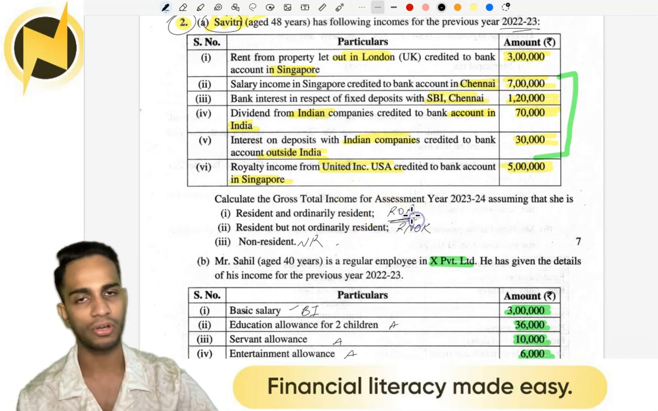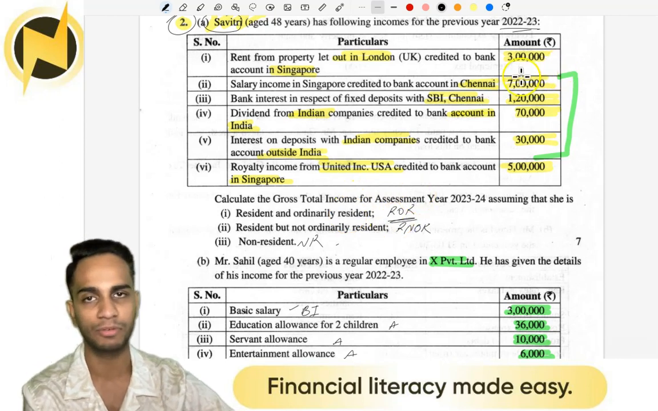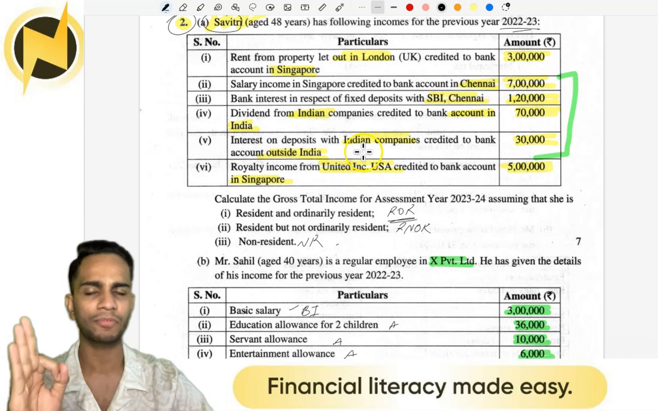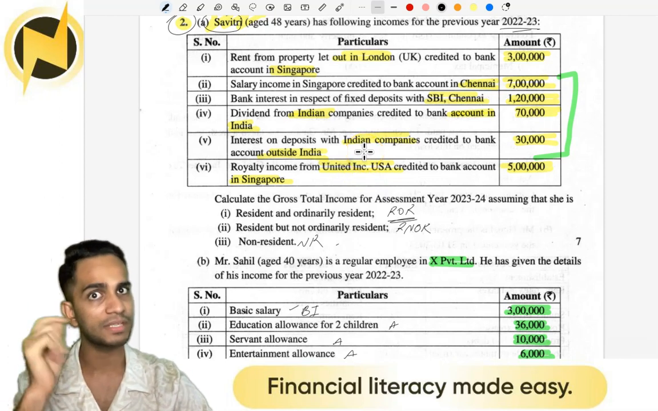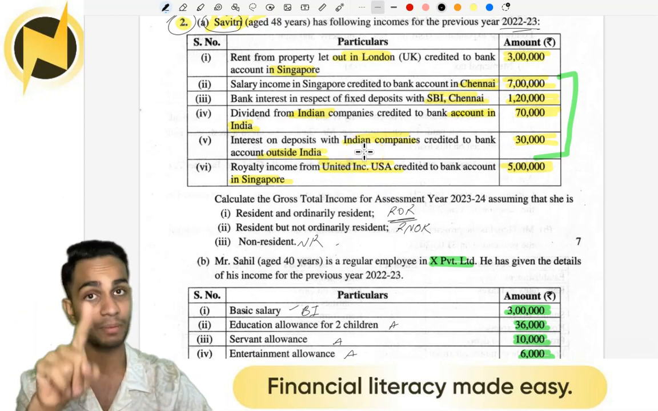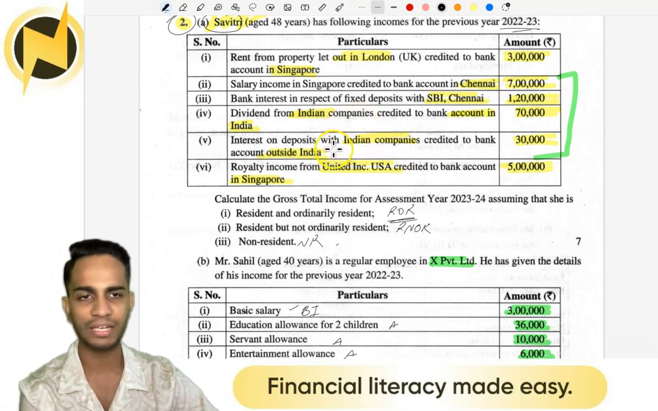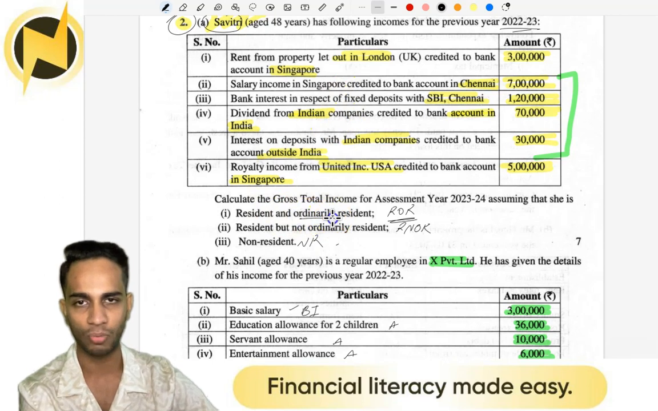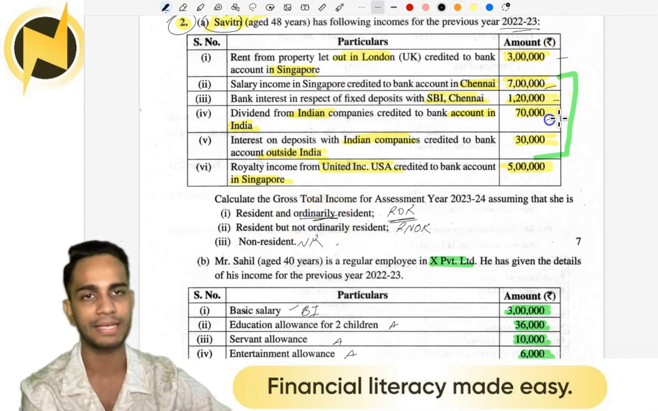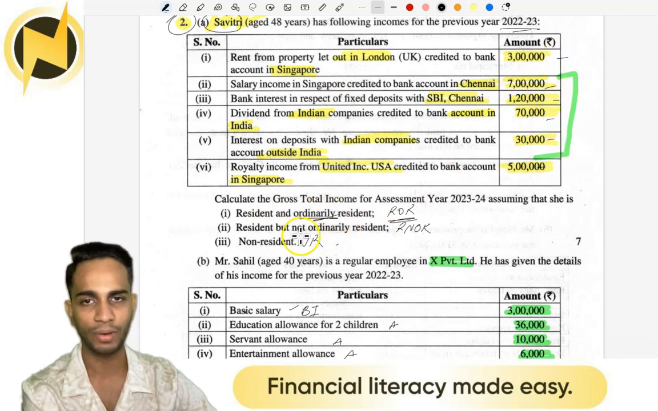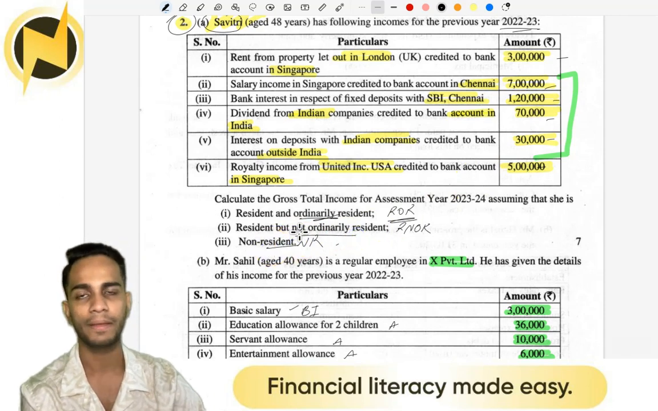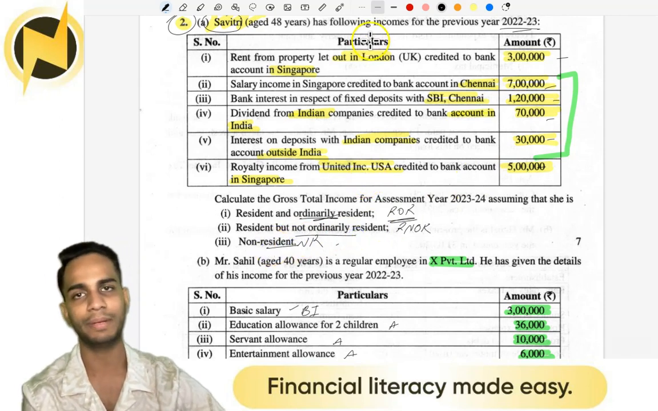So we know for sure a resident, ordinarily resident, will be taxable for all the incomes here except for any income from a year before the previous year which is untaxed or not. So here every income is from the previous year itself. So being an ROR, everything will be taxed. But when you are an RNOR and an NR, not all will be taxed. Which all will be taxed?